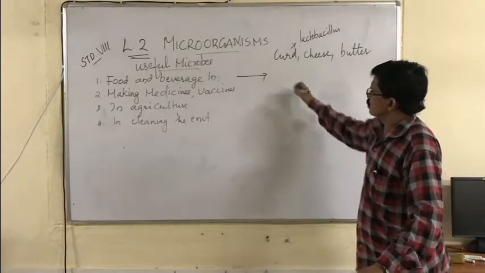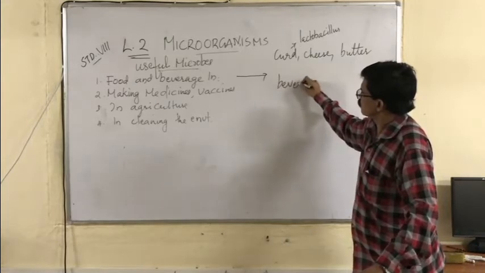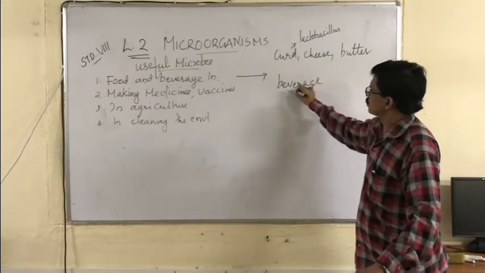Now beverage industries. What is a beverage? Liquor industries.